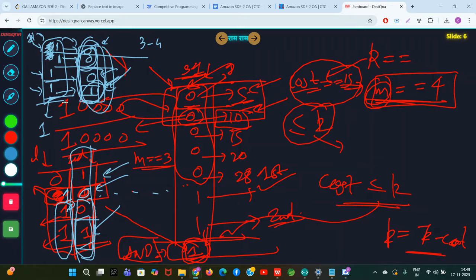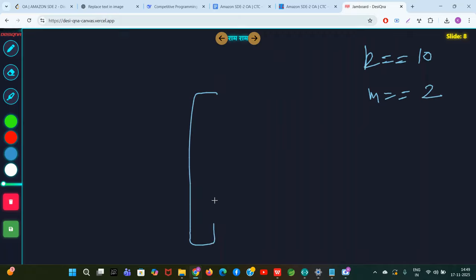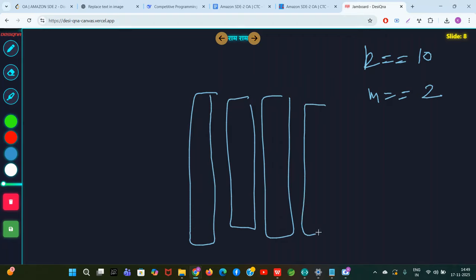You go to the first column, you try to select things in the way you want, the minimum operation. Then you go to the second column. But guys, there is a caveat. There are some corner cases. It can happen sometimes that, let's say, K is given to you as 10, M is given to you as 2, and when you convert all your decimal numbers to binary numbers, your vertical columns are looking like this.